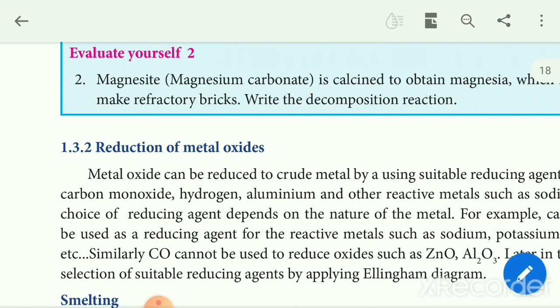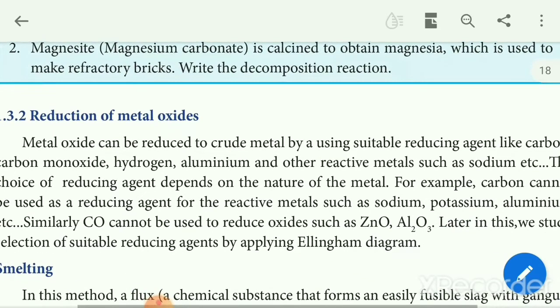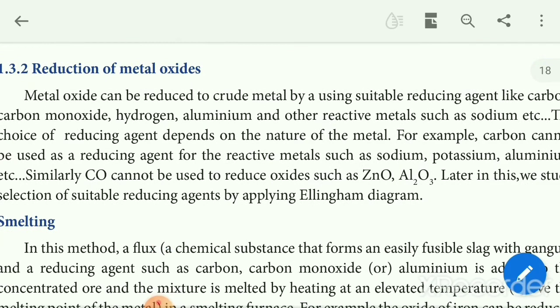Metal oxide can be reduced to crude metal by a suitable reducing agent like carbon, carbon monoxide, hydrogen, aluminum and other reactive metals such as sodium. Carbon cannot be used as a reducing agent for reactive metals such as sodium, potassium, aluminum. Similarly, carbon monoxide cannot be used to reduce oxides such as zinc oxide, aluminum oxide. So we study the selection of a suitable reducing agent by applying the Ellingham diagram.